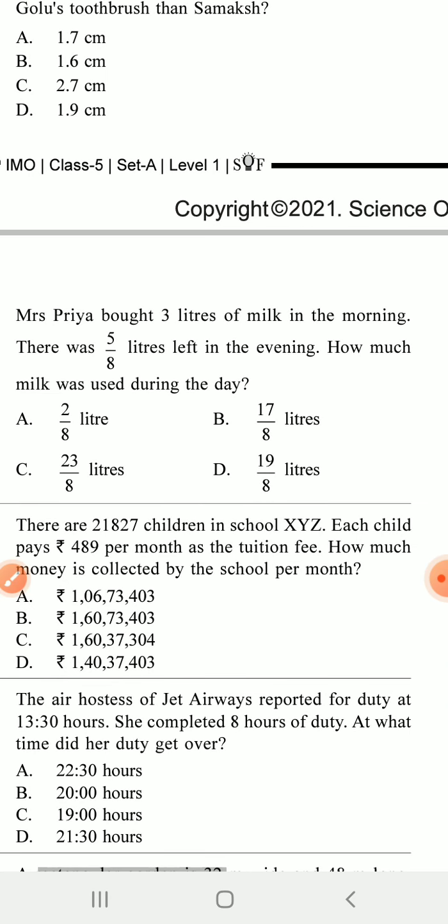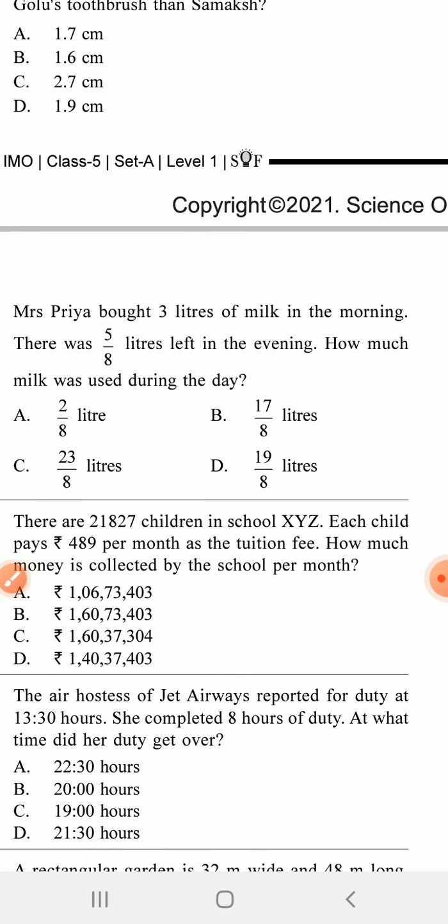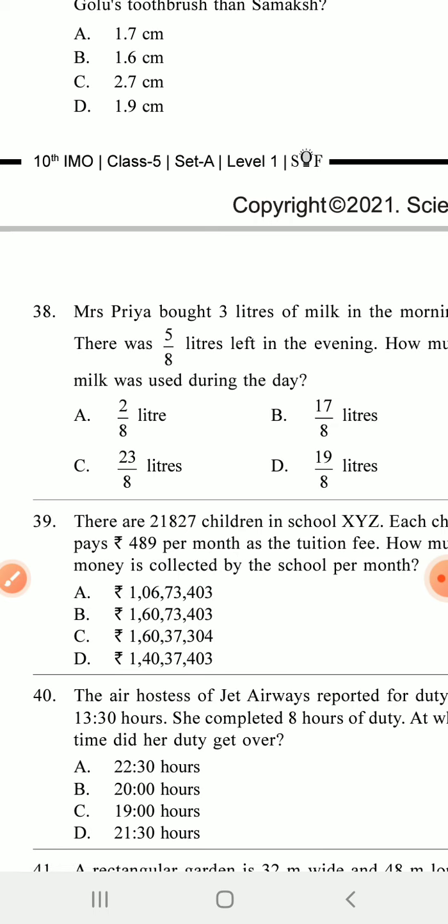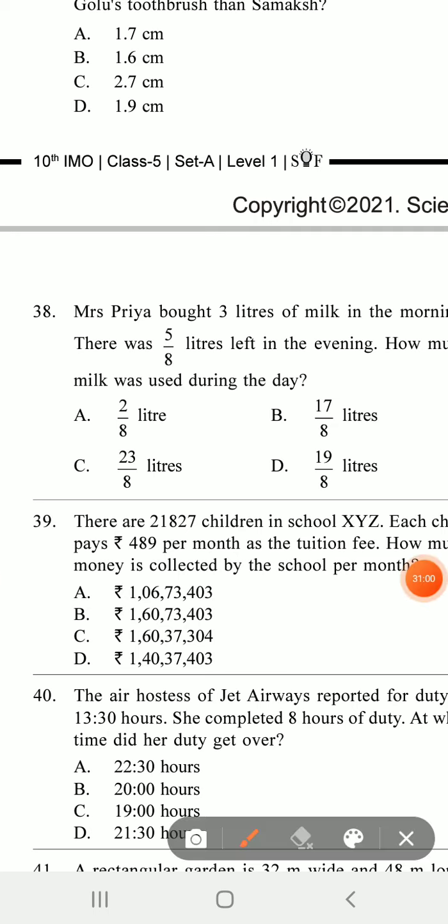That means 3 minus 5/8. You can easily find the value, and the value is 19 by 8. So you subtract 5 by 8 from 3, and you can give the answer D.